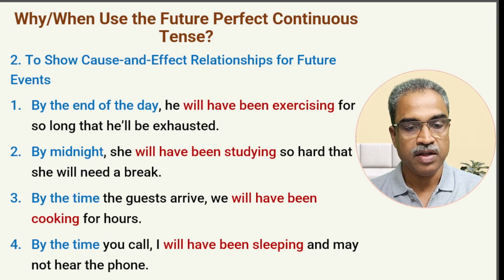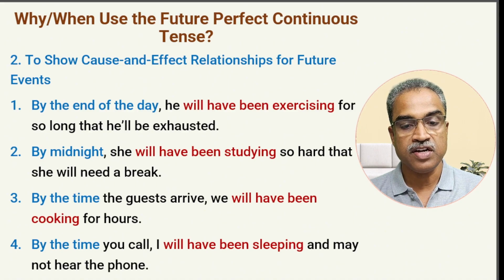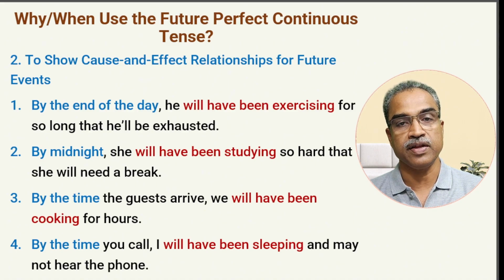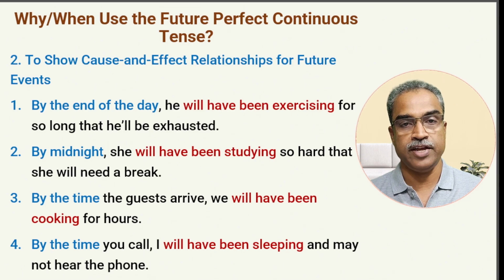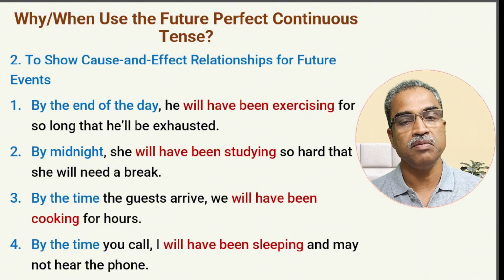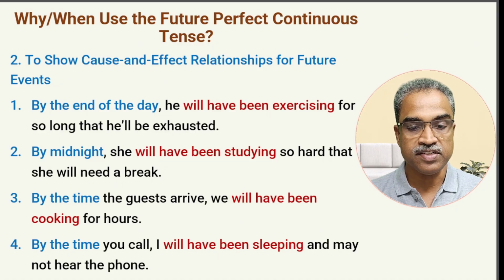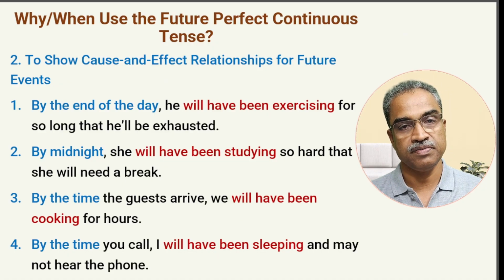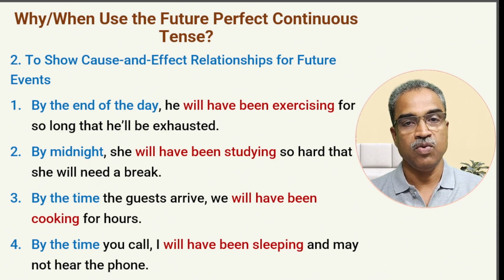The next example, by midnight, she will have been studying so hard that she will need a break. So up to midnight is a long time. So we cannot continuously study like this. By the time she reaches midnight, it's sure that she needs a break. By the time the guests arrive, we will have been cooking for hours. Means we have started maybe cooking. The guests will arrive later, not now, but by the time they arrive, it would be a long duration of time that we will have been cooking.